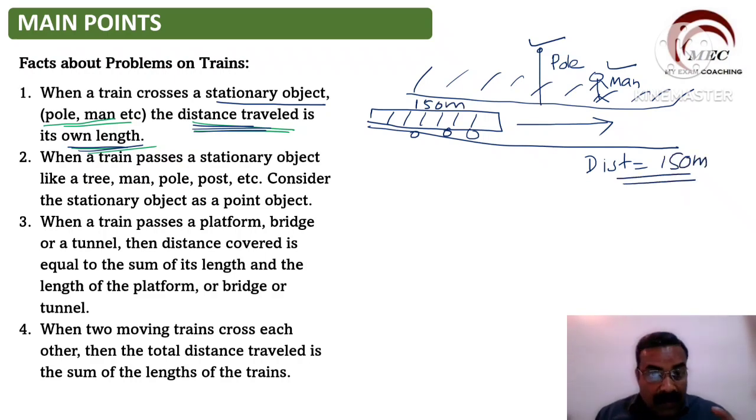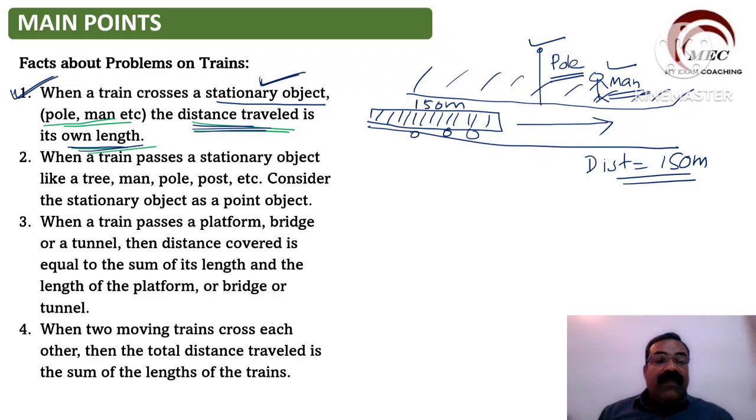Very, very important point. Whenever the train crosses a pole or a man or any stationary object. Stationary object meaning क्या है? Stationary object मतलब जो चीज moving नहीं है. Pole is not moving. Man is standing on the platform. So whatever is a stationary object, then distance is taken as the length of the train. So this point is clear.